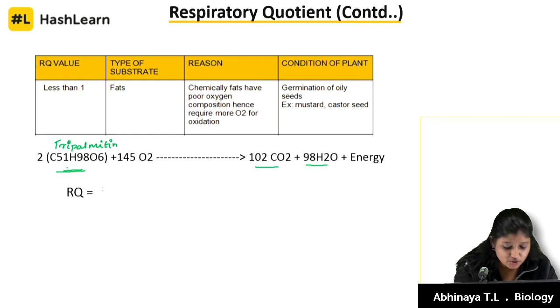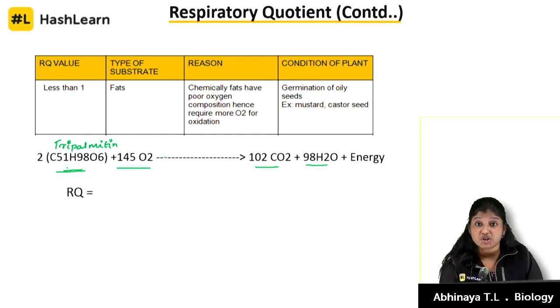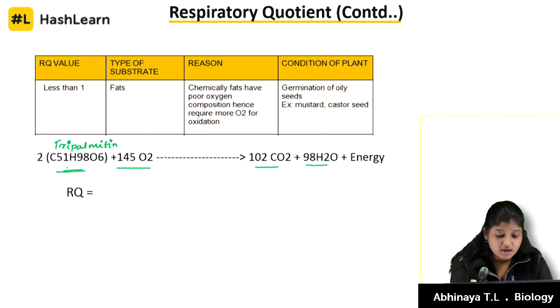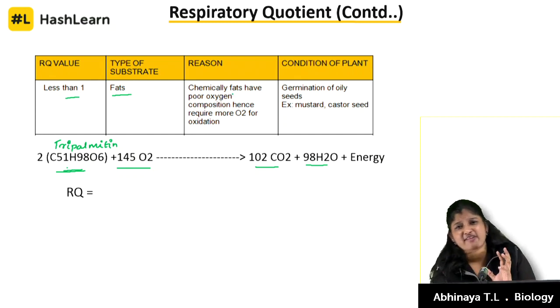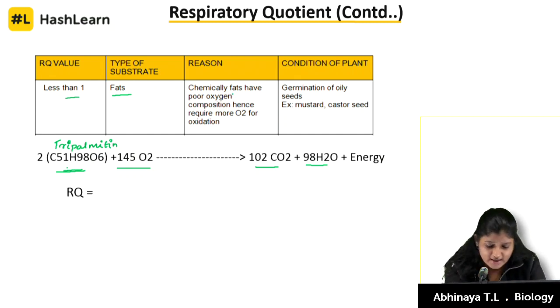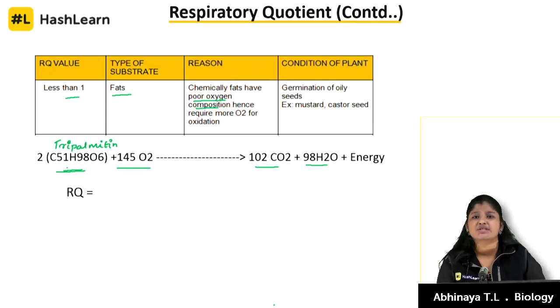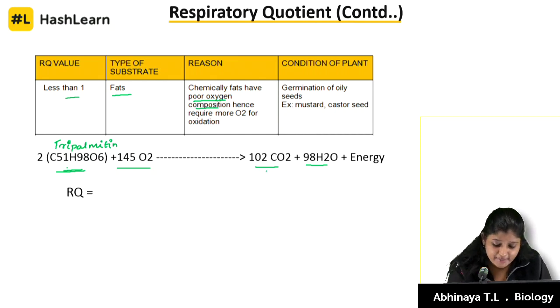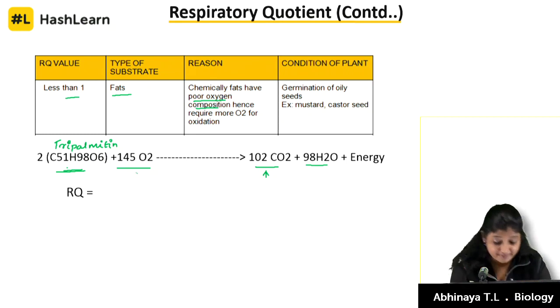So, it is C51H98O6. It is utilizing, oh my god, 145 molecules of oxygen. Why so much? We are talking about fats as the type of substrate. We told it is less than 1 because chemically fats have low oxygen in them. The composition of oxygen is very poor. Hence, they need more molecules of oxygen to oxidize them. That is why it is 145 oxygen. The amount of carbon dioxide released is 102, and water is 98 molecules. Just keep a keen concentration of how much carbon dioxide is released, my friends, and how much is taken in.